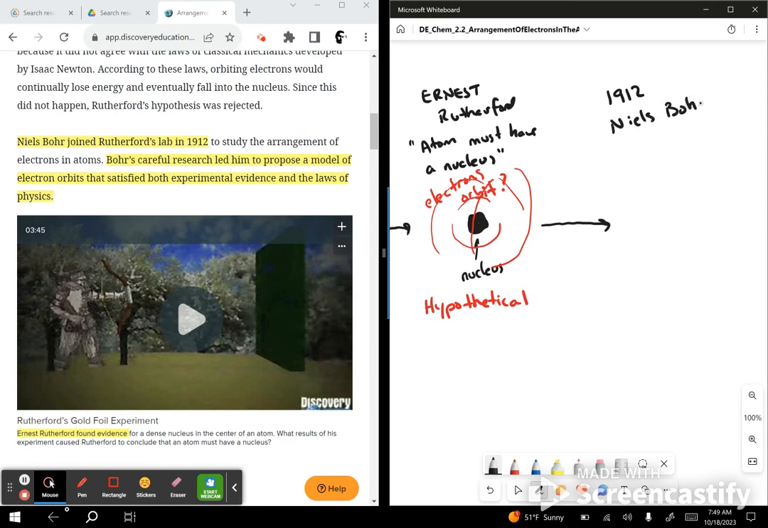I believe he was Dutch or something like that. Niels Bohr. Bohr's careful research led him to propose a model of electron orbits that satisfied both experimental evidence and the laws of physics. Okay, so he proposed that electrons orbit a nucleus, right? And you'll probably want to watch this video over here.